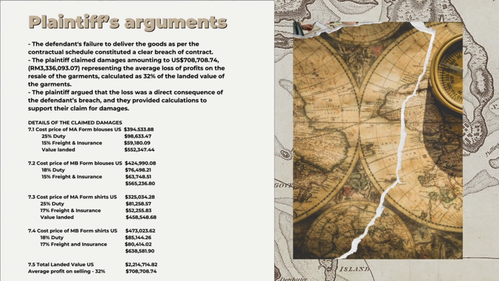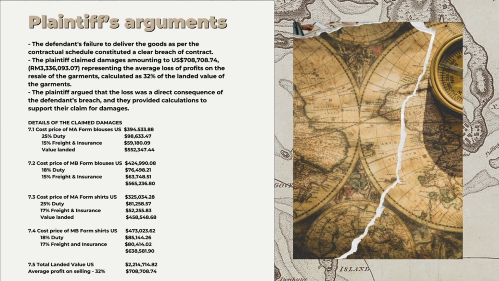The defendant's failure to deliver the goods as per the contractual schedules constitutes a clear breach of contract. The plaintiff claimed damages amounting to $708,708.74 USD, which converts to Malaysian ringgit 3,336,093.07, representing the average loss of profits on the resale of the garments, calculated as 32% of the landed value of the garments. The plaintiff argued that the loss was a direct consequence of the defendant's breach, and they provided calculations to support their claim for damages.